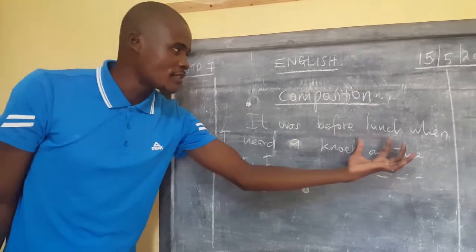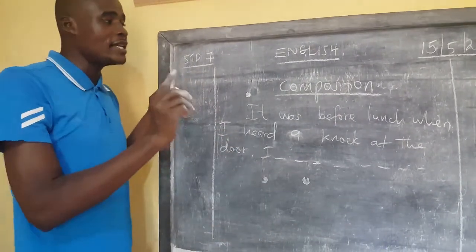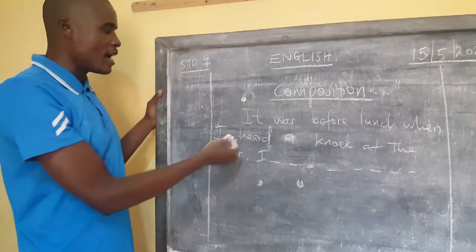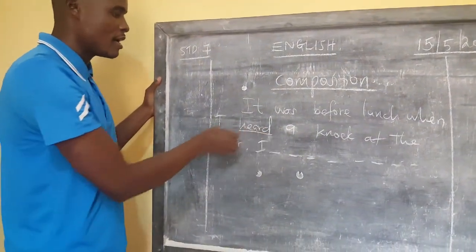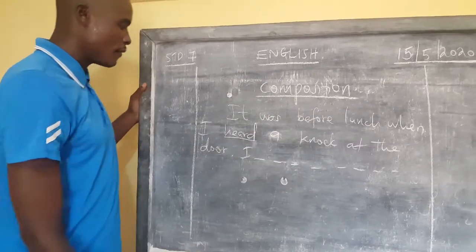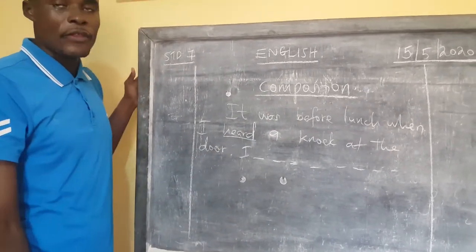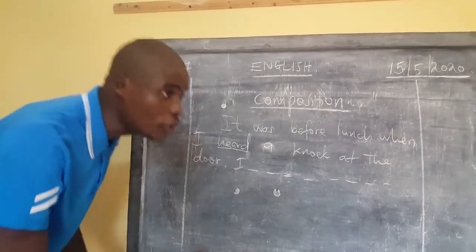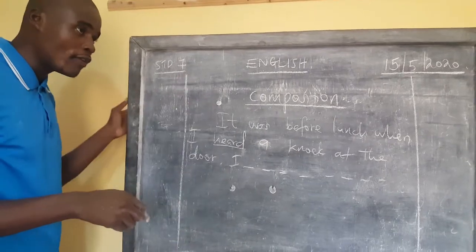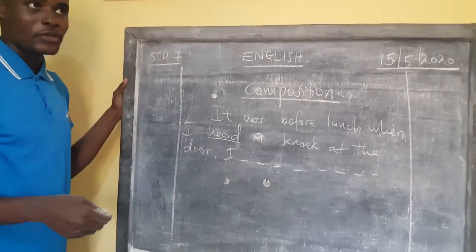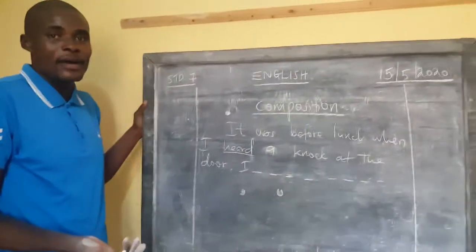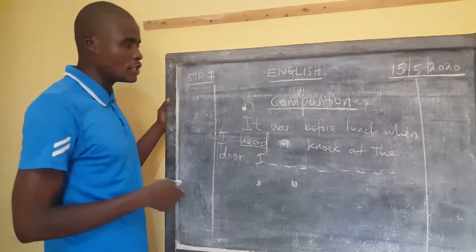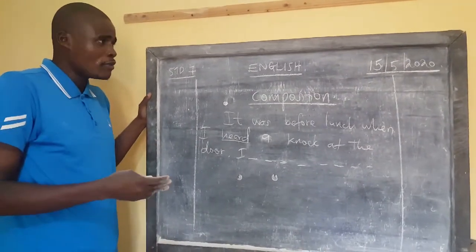It was before lunch. Look at that. Meaning this time is daytime. People have not yet even taken their lunch. It was before lunch when I heard a knock at the door. When you hear a knock at the door, what do you do, learner? People normally rush to look through the keyhole, whoever you want to open for. So seeing that maybe it was your neighbor who was knocking, or a visitor who had come to visit you at home, begin your argument from there.